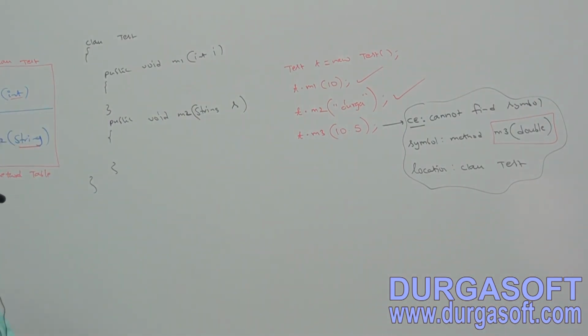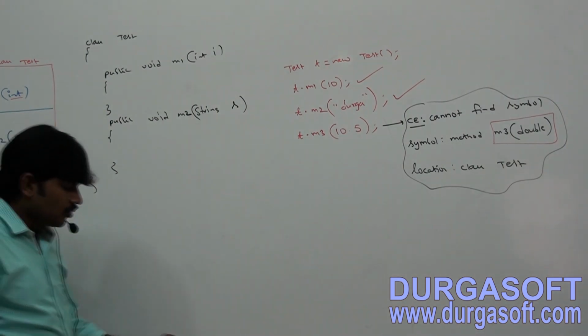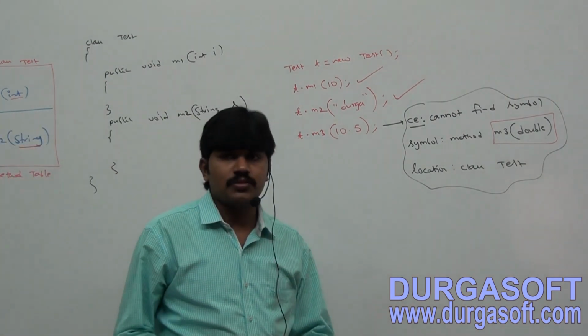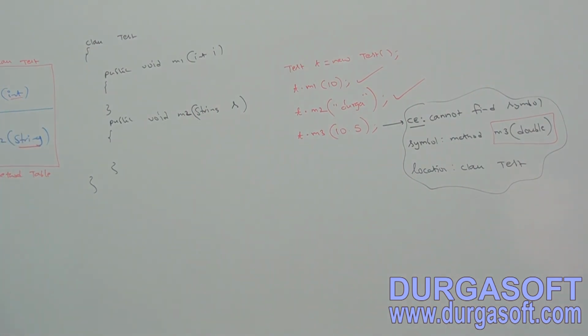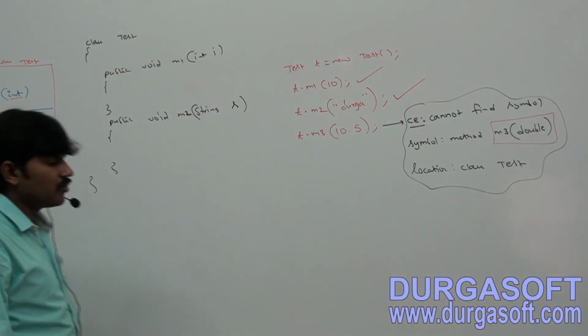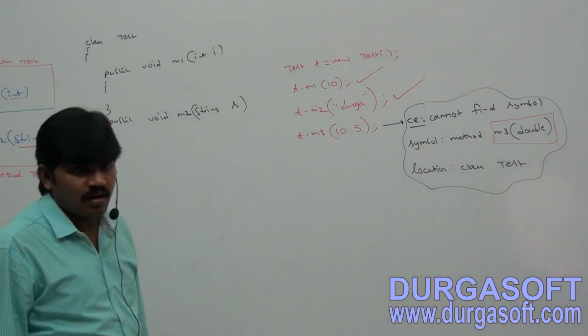Compiler will use method signature to resolve method calls.